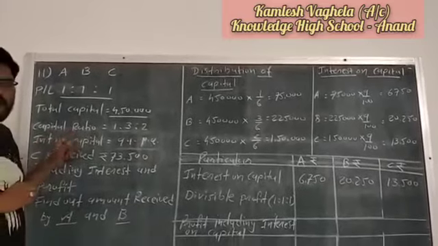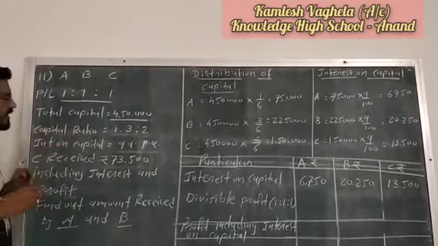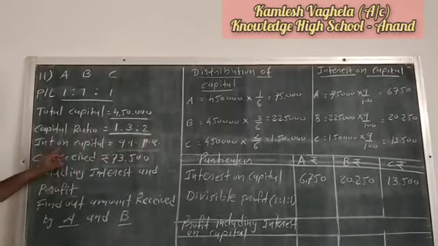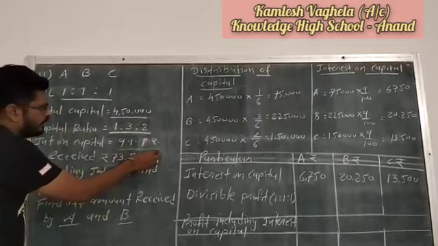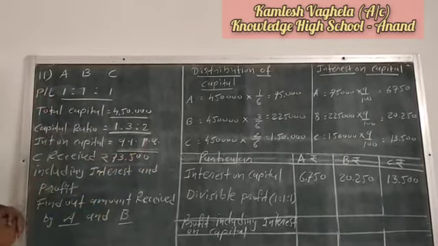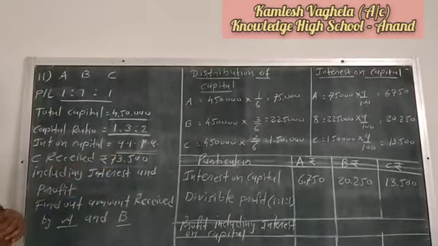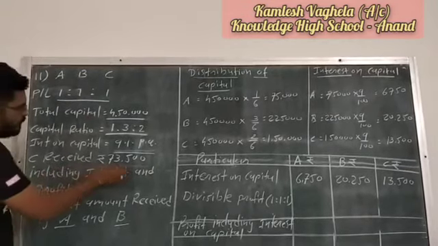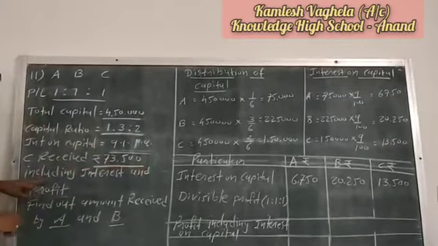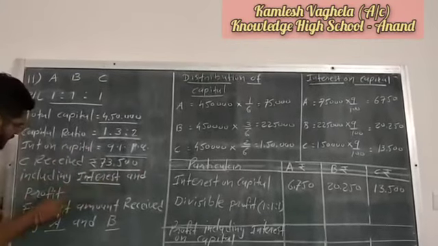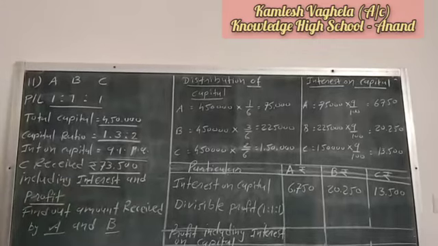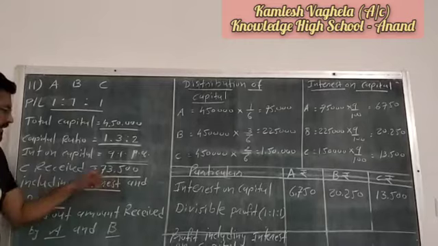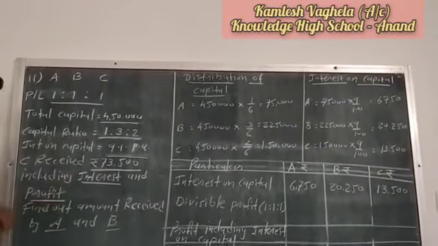Then their capital ratio. Capital ratio means capital proportion. That is 1:3:2. Then interest on capital is 9% per annum. It means the firm will give 9% interest on capital to all partners on their capital. Then C received rupees 73,500 including interest and profit. It means Mr. C received a total of 73,500 including interest and profit.